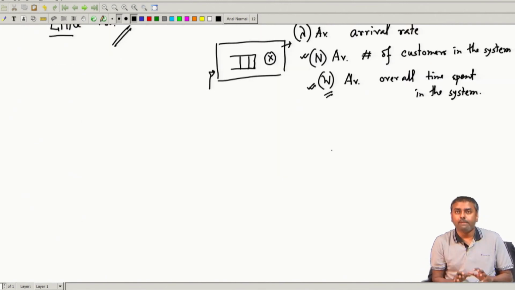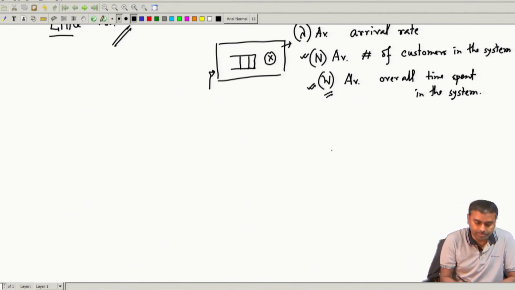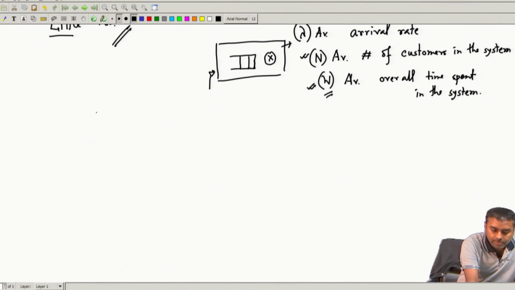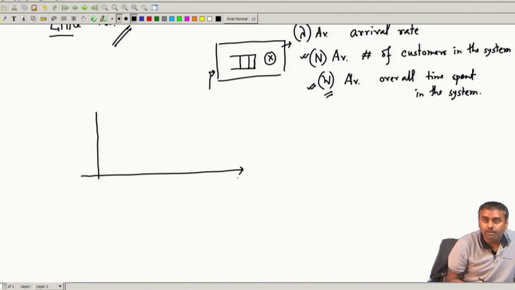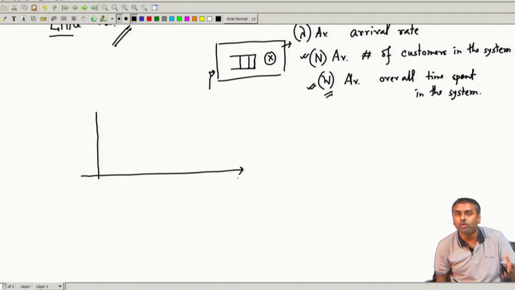In this class I will first give the sketch of this derivation, and next class I will actually solve it. Again, just to help yourself, we will do a bookkeeping again, event bookkeeping I call it.